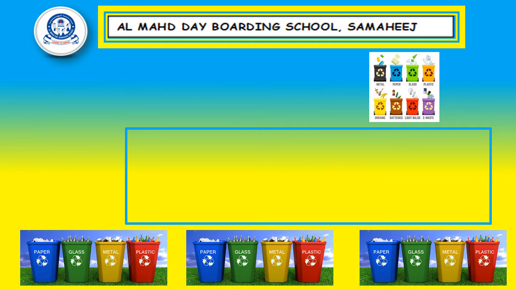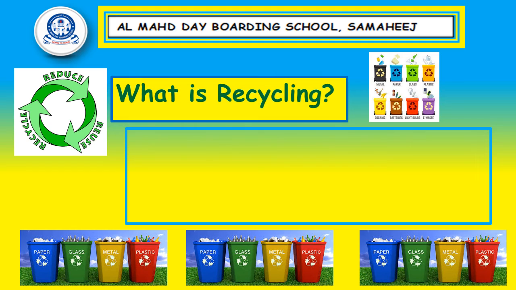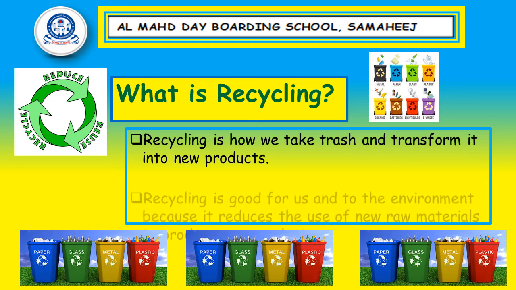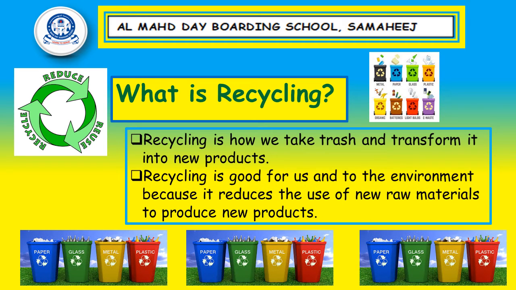One of the solutions on how to reduce the waste in our environment is by means of recycling. What is recycling? Recycling is how we take trash and transform it into new products. Recycling is good for us and for the environment because it reduces the use of new raw materials to produce new products.